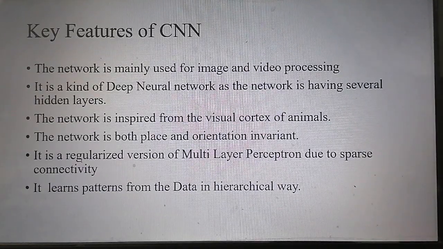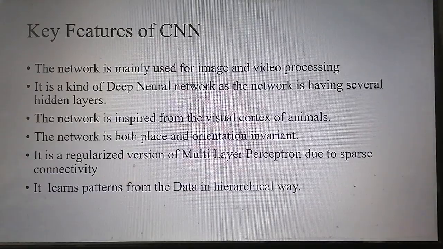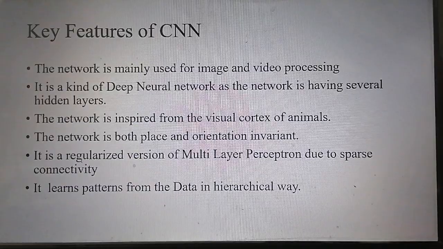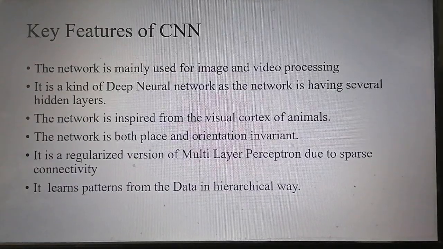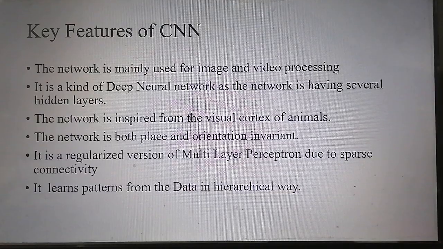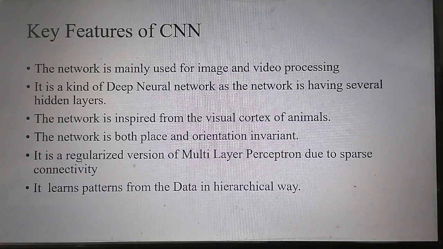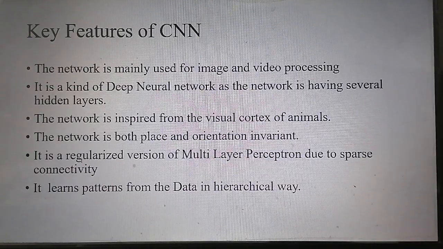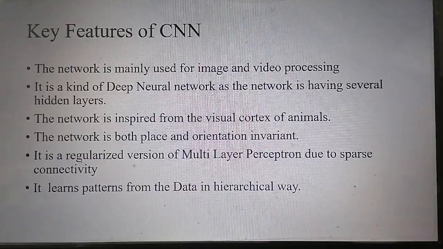The network is basically inspired by the visual cortex of animals, and it is used in image and video processing techniques. It has a lot of applications in facial recognition, medical imaging, action recognition, and more. There are several other possible applications related to image and video processing.